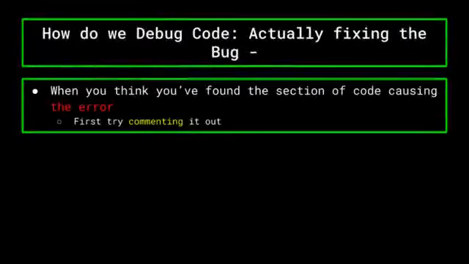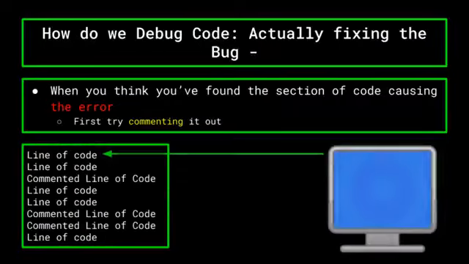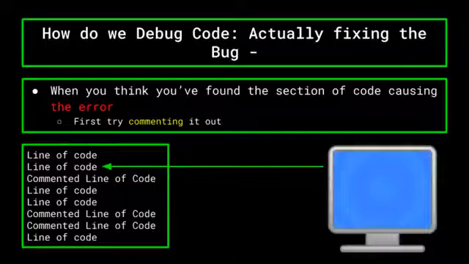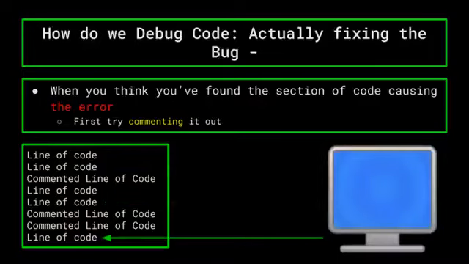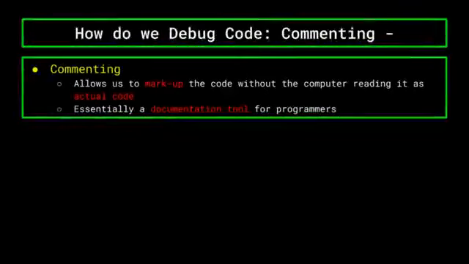Next, let's go over what to do if you think you have tracked down the section of code that causes the problem. You may think you should delete it, but it's likely you put it there for a reason, and you don't want to lose all that work if you don't have to. Firstly, try commenting it out. Comments are used to mark up code and explain their surrounding sections, but they can also be used to debug. Anything that is designated as a comment will not be read by the program as code, and will be skipped over. Essentially, it becomes something that is only there for you, the programmer, to read.